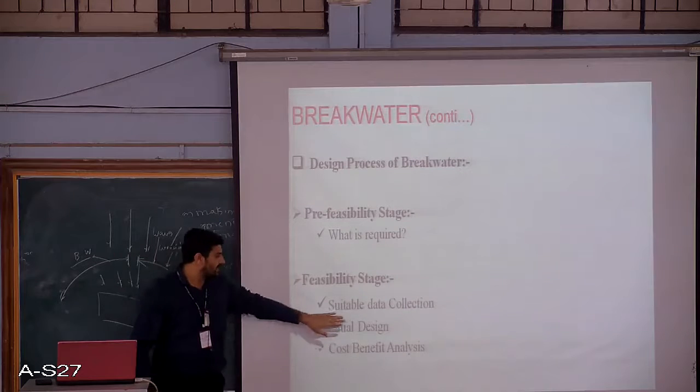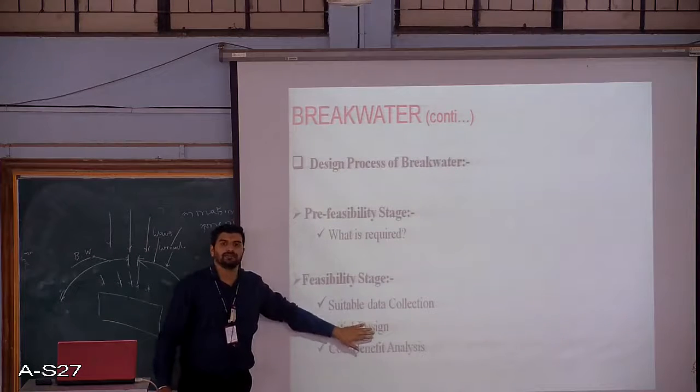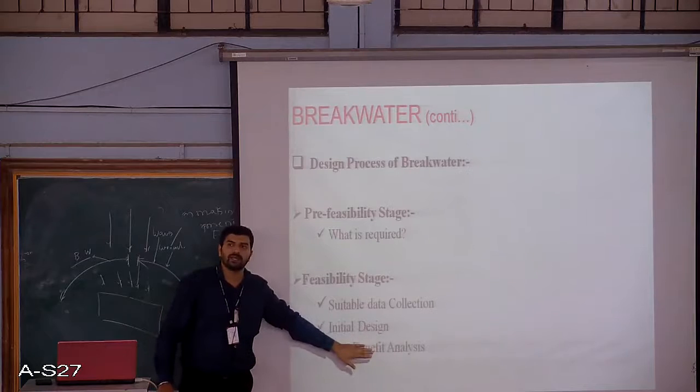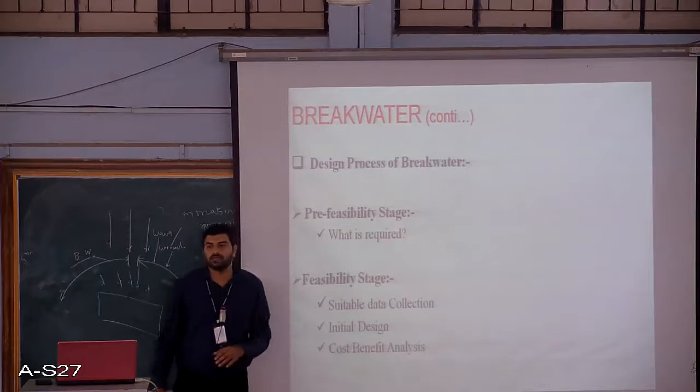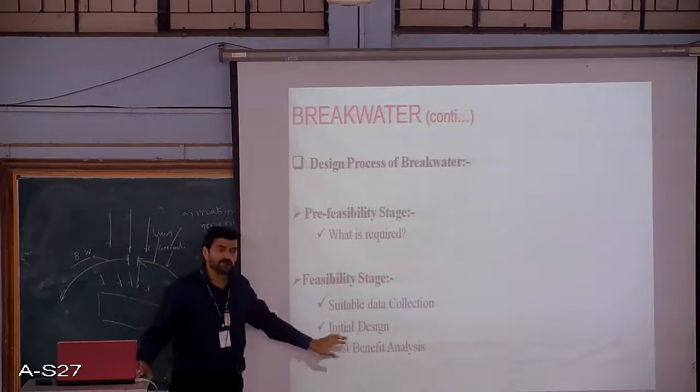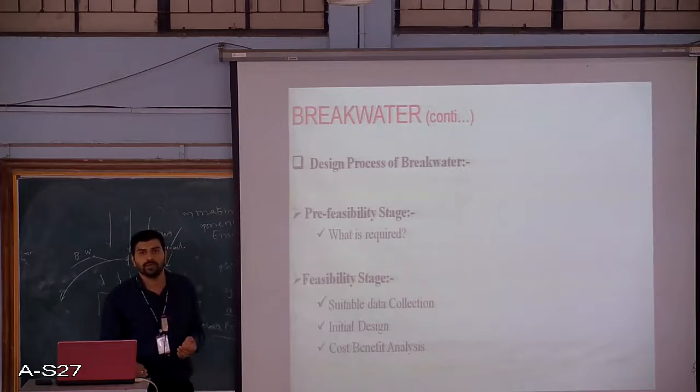So for the particular design that we have selected, what materials are available and whether it is justified with the cost of the project has to be checked.